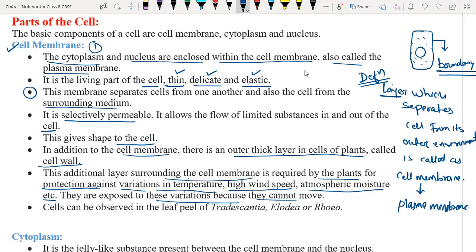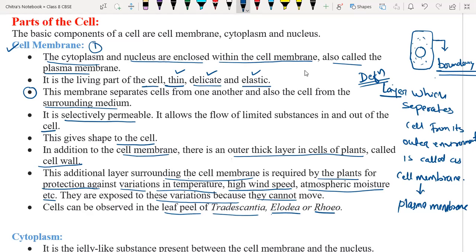Because plants cannot perform motion, they do not have a skeleton, but they have the cell wall. Cells can be observed in the leaf peel of Tradescantia or any plant. If we take a thin section of the plant, we can observe the cell wall and cell membrane under the microscope. Some examples are given here, like Elodea and Rhoeo. These are plants, and you can see the cell and cell wall in their peel.